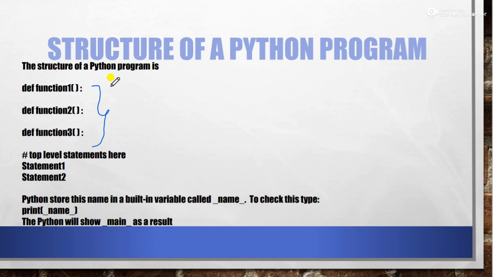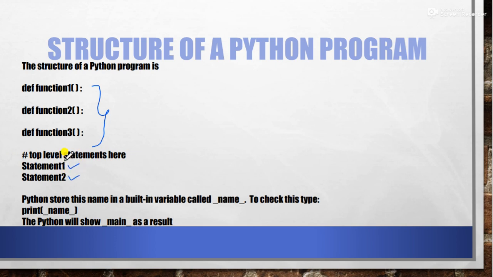Once all the definition part is over, no doubt Python will read this, but it will not execute it. Execution will start from the statement 1. Now you can see the indentation over here. All of them are in the same line. These statements are called your top level statements. I hope this is clear to you. So Python will start executing from here.